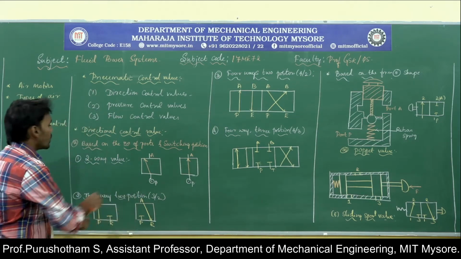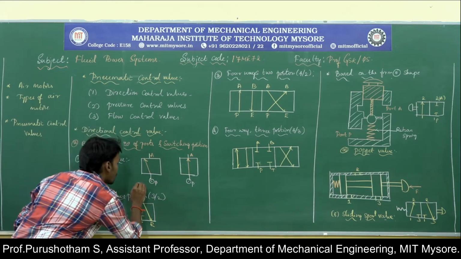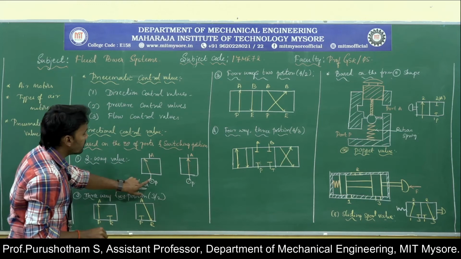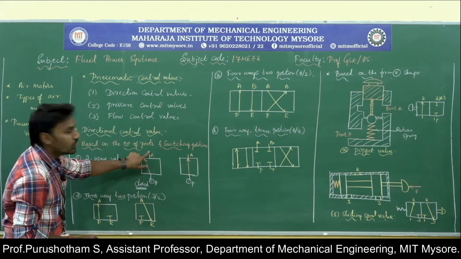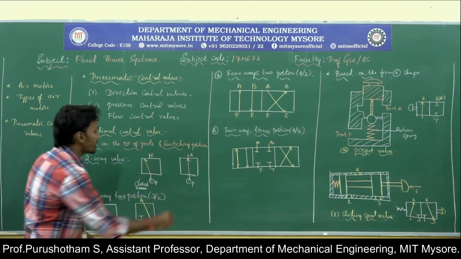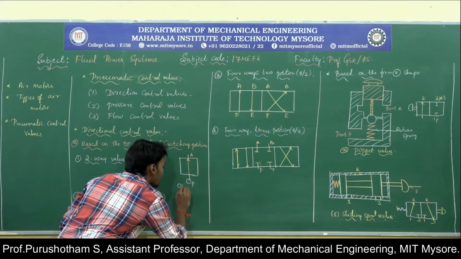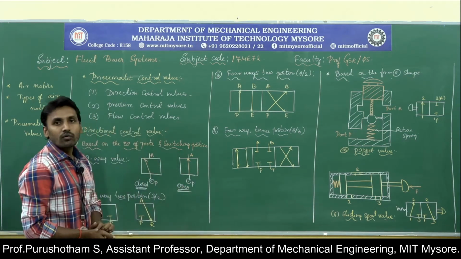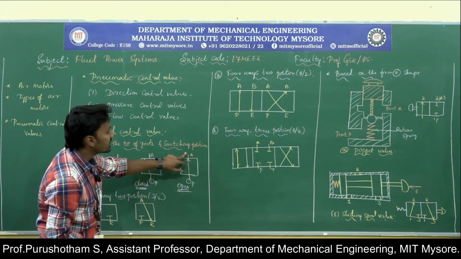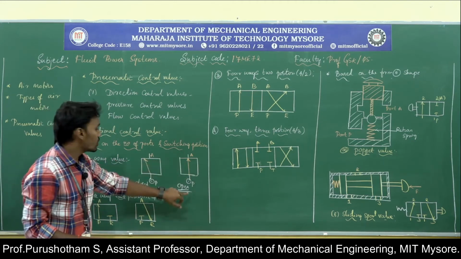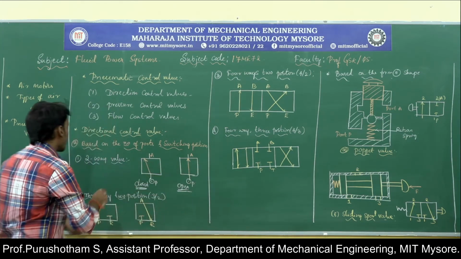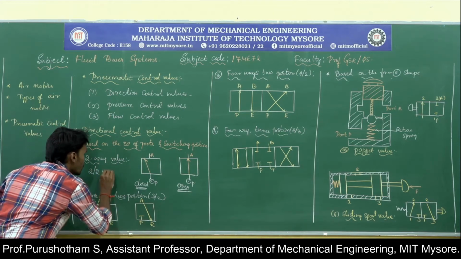This one is called the normally closed position. Normally closed means the fluid from the pump does not reach the outlet A. Then the other position is called the normally open position. Here the fluid energy from the pump reaches the outlet port A. We have two ports and two positions, hence we call this a 2x2 valve.